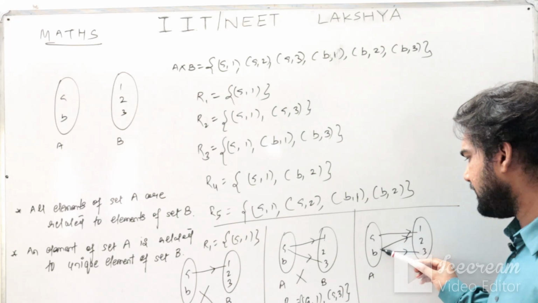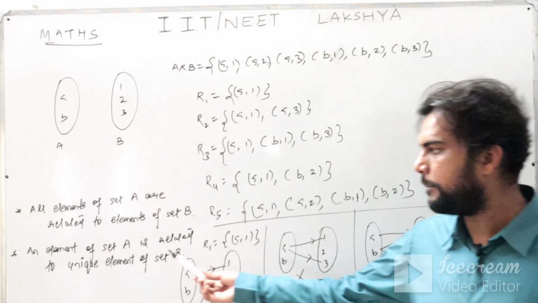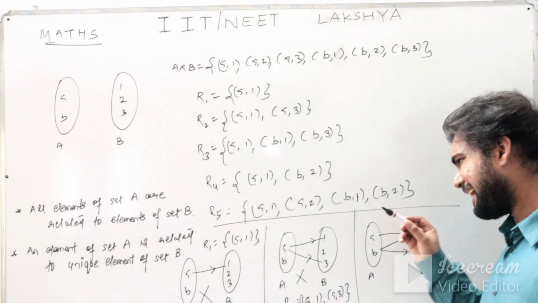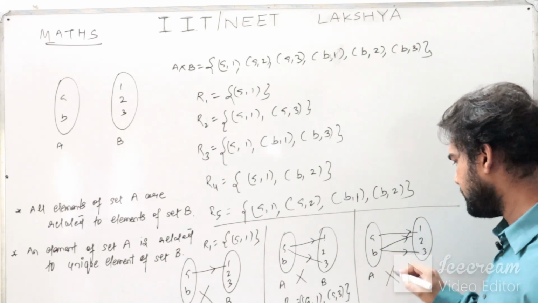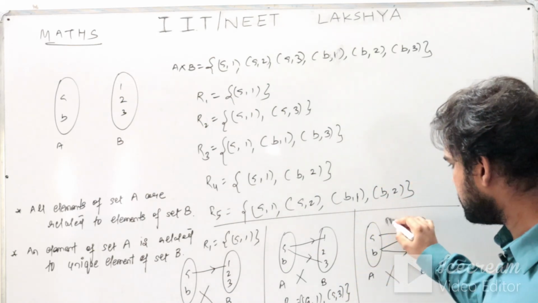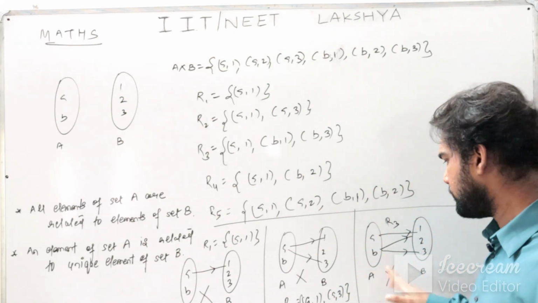If you see here, B is related to 2 as well as related to 3. So criteria number 2 is violated. Since both the criteria are not satisfied simultaneously, I say that this is also not a function. It is only a relation but not a function. I hope this example is also clear to you. R3 is a relation but it is not a function.